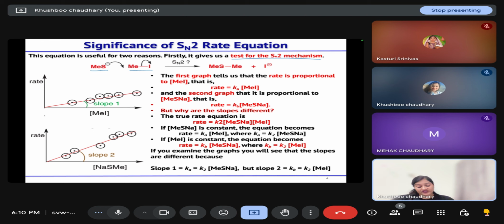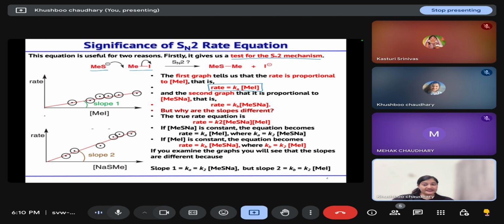For the experimental part, we first draw the graph of rate versus the concentration of methyl iodide, keeping the concentration of your nucleophile constant. What we observe is that the rate increases as we increase the concentration of methyl iodide. That means rate is directly proportional to the concentration of methyl iodide or your substrate.